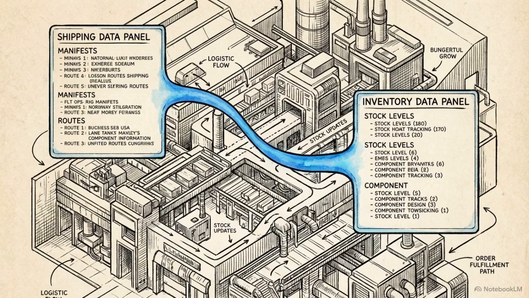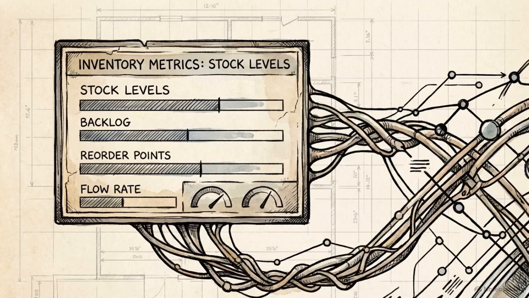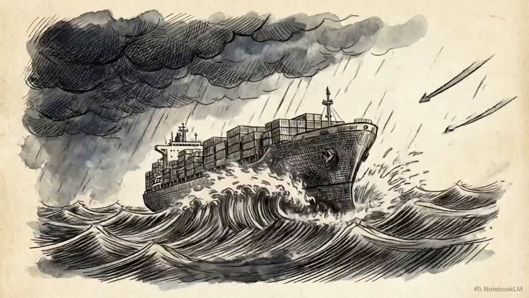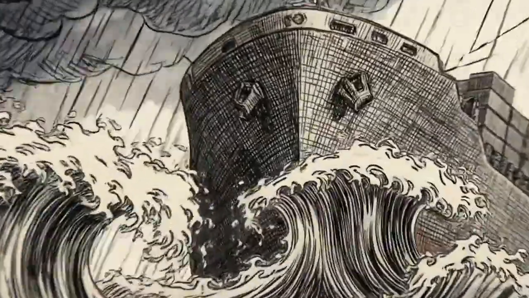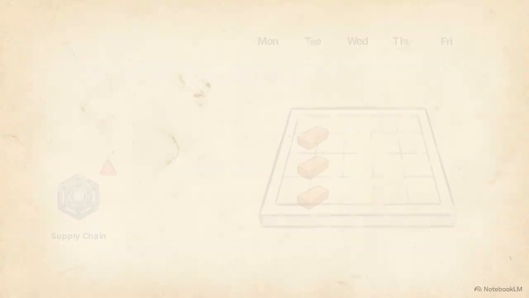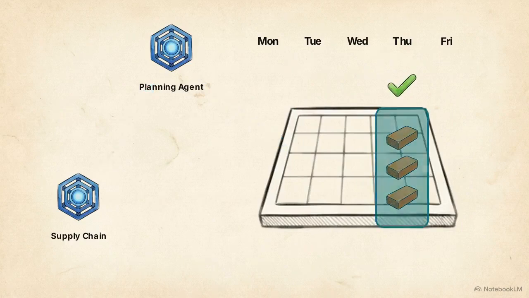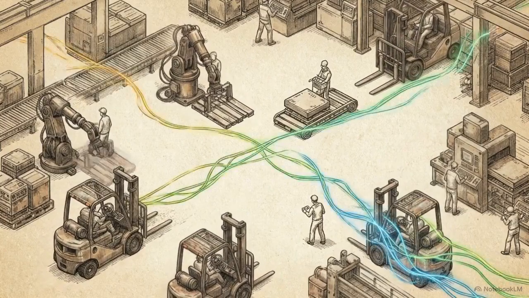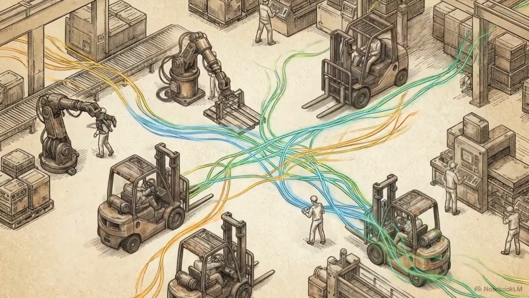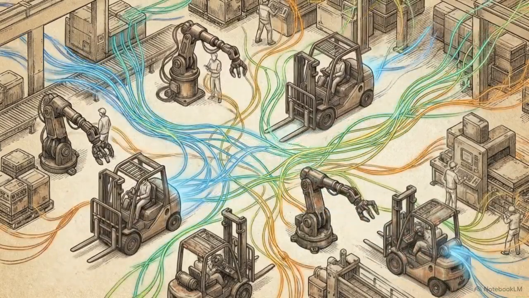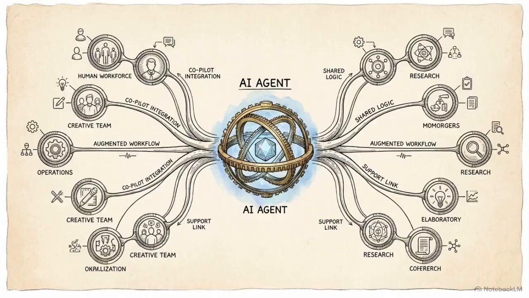If one agent is missing a piece of the puzzle, it can query another agent to fill in its knowledge gap. For example, if the supply chain agent detects that a shipment of raw steel is delayed by 2 days due to weather, it immediately alerts the production planning agent, which then automatically adjusts the daily manufacturing schedule to compensate. By passing information back and forth like this, multi-agent collaboration acts as an active nervous system, aligning fragmented departments in real time.